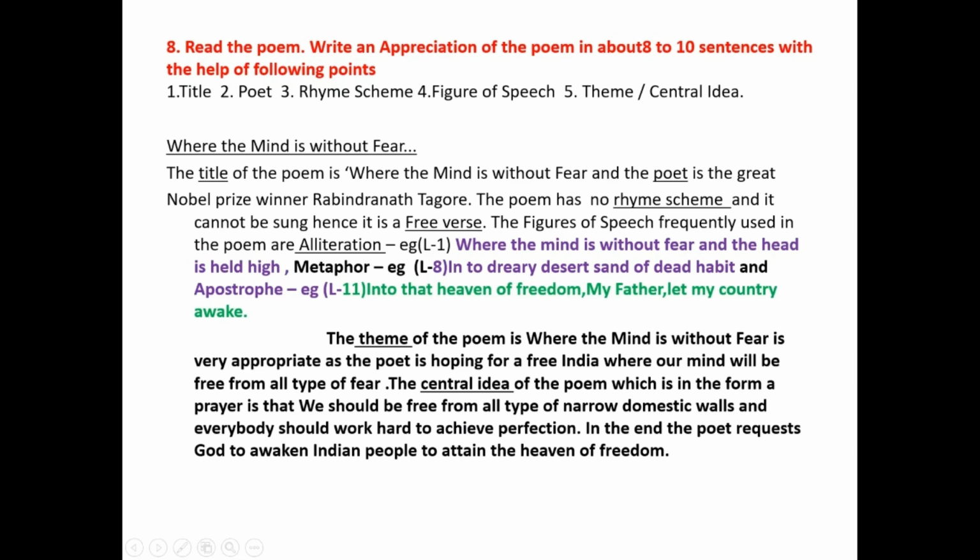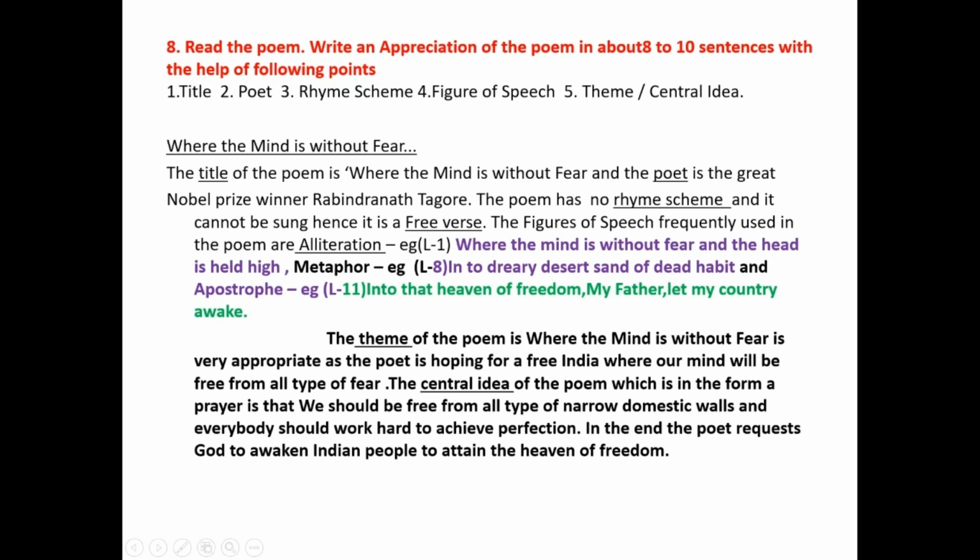Activity number 8. Read the poem. Write an appreciation of the poem in about 8 to 10 sentences with the help of the following points. Students, here 5 points are given. You have to write the appreciation based on these 5 points, and that too in paragraph format. You are not supposed to write them in points. The 5 expected things are title, poet, rhyming scheme, figure of speech, and the last one, theme and central idea.